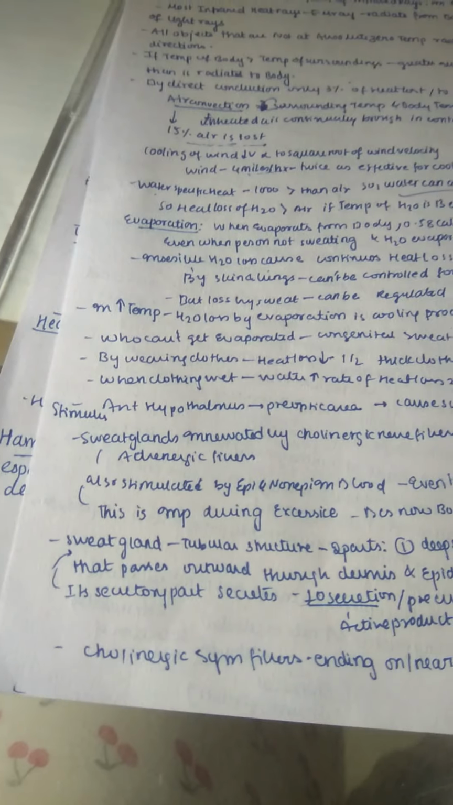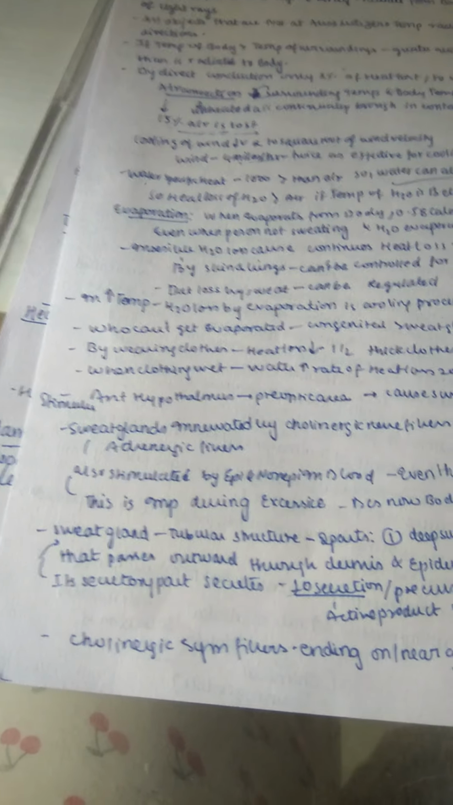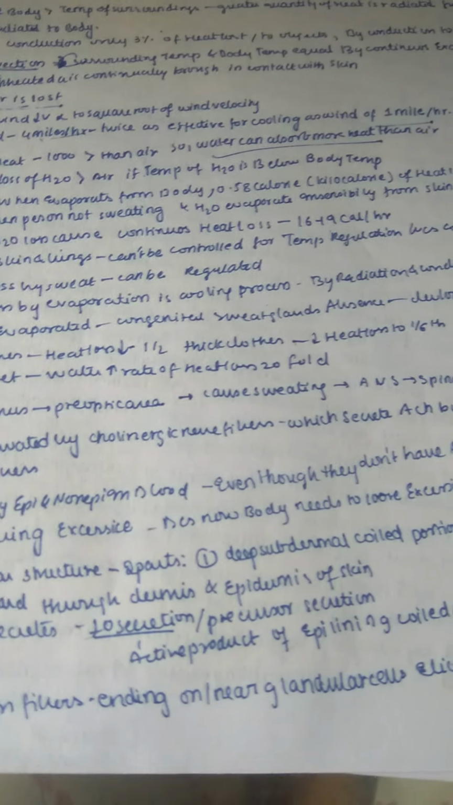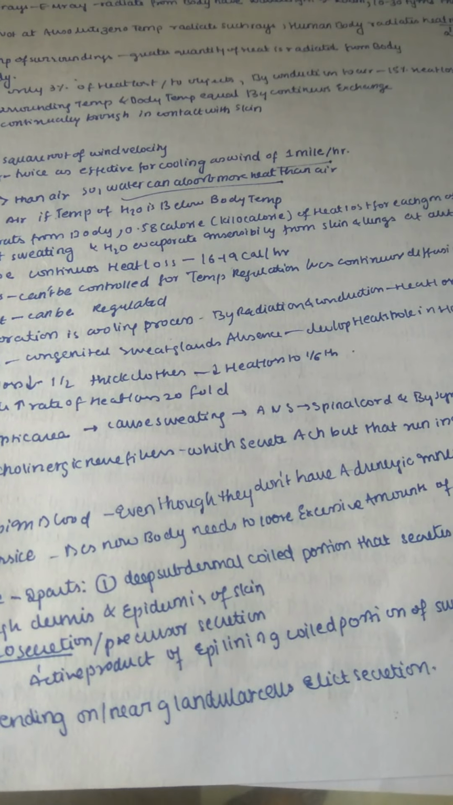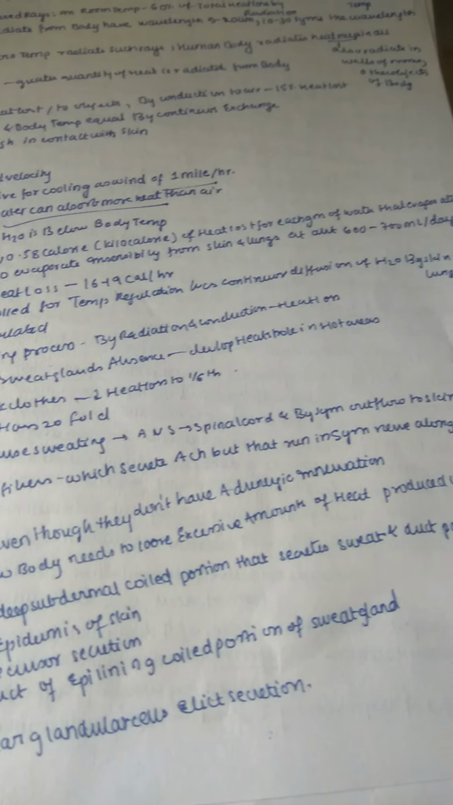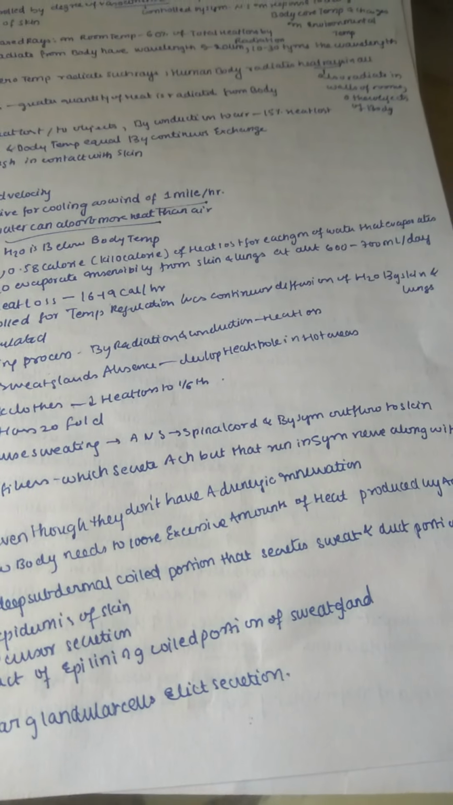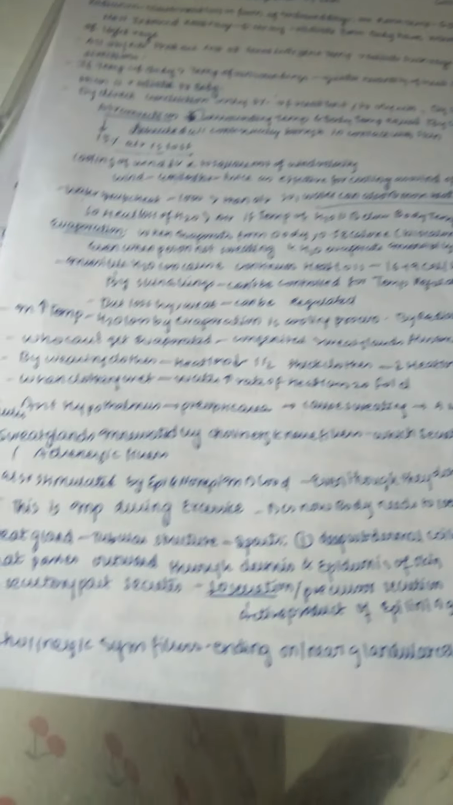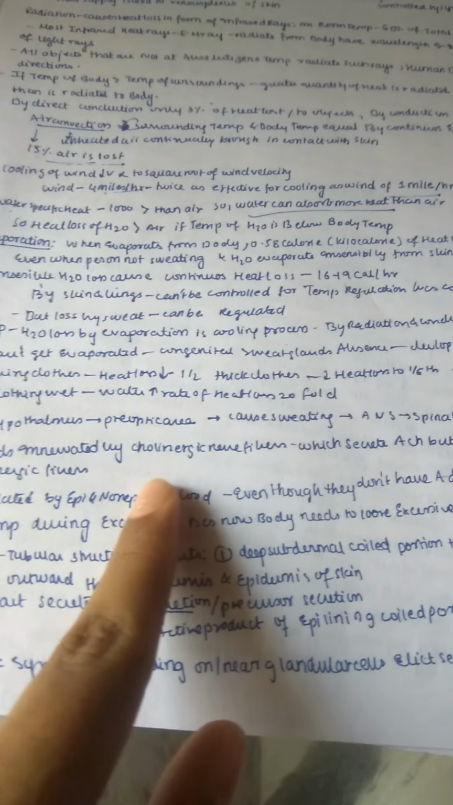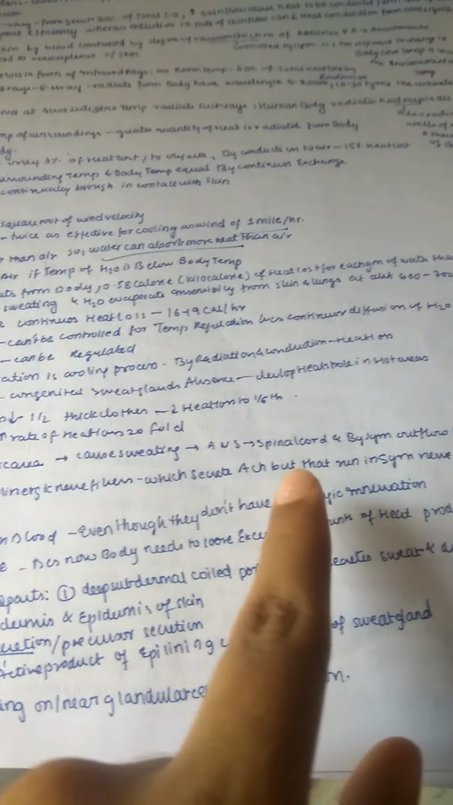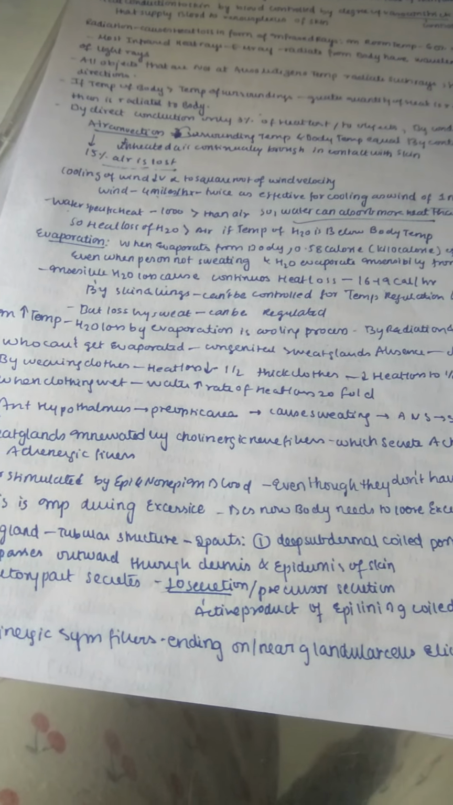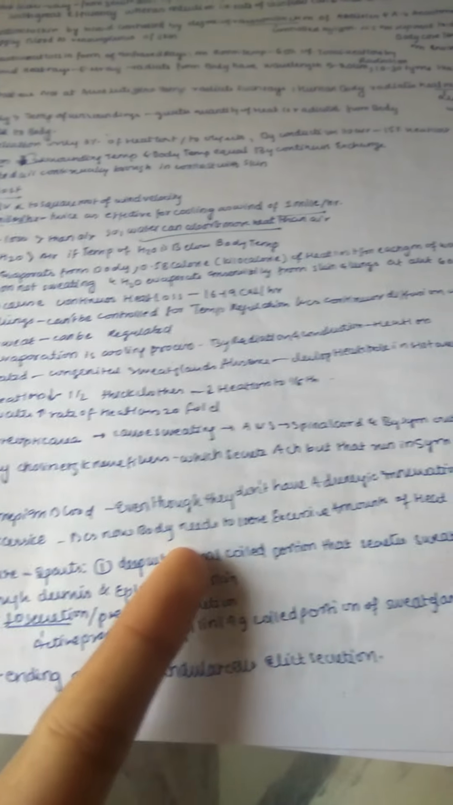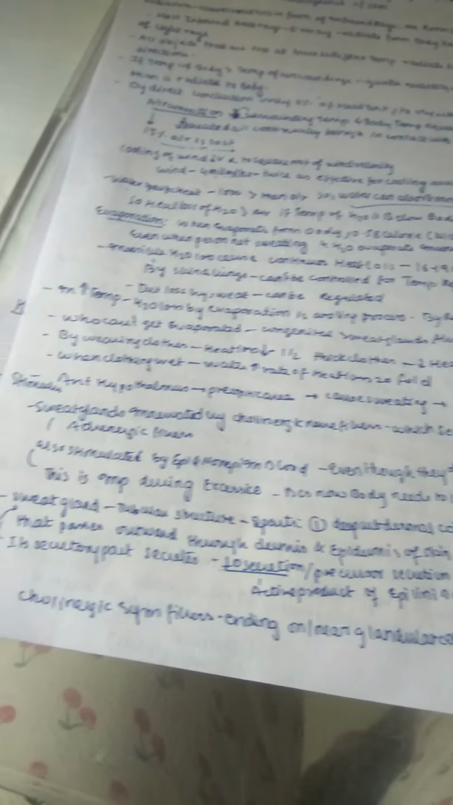Actually what happens is, there is a stimulus to our anterior hypothalamus, which in turn gives a stimulus to the preoptic area, and this causes sweating. This gives a signal to our autonomic nervous system. It reaches our spinal cord, and by sympathetic outflow it reaches the skin and then the sweat glands. These sweat glands are innervated by cholinergic nerve fibers, which secrete acetylcholine but run in sympathetic nerves along with the adrenergic fibers. The sweat glands are also stimulated by epinephrine and norepinephrine present in our blood. So even though they don't have adrenergic innervation, these activate our sweat glands.